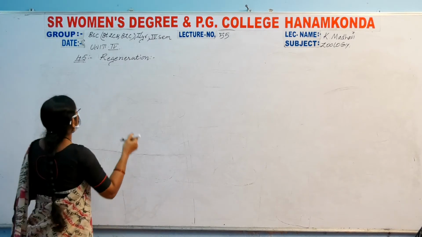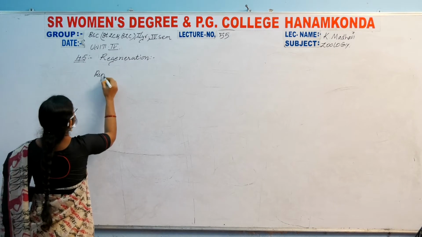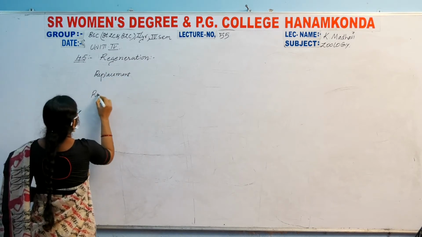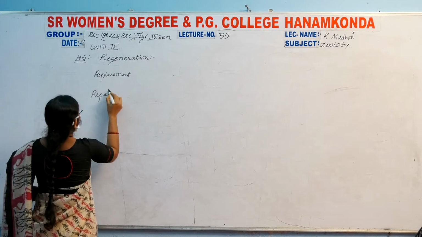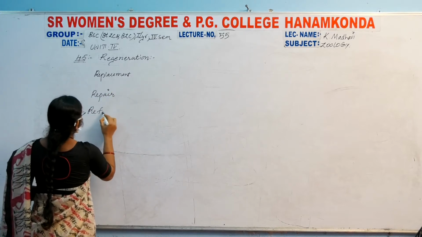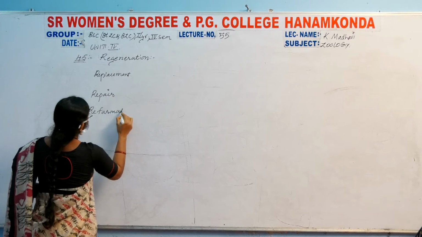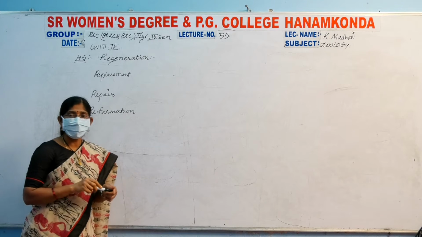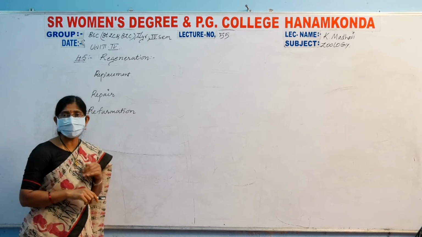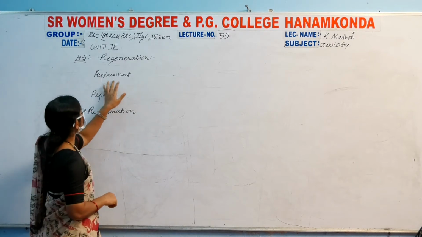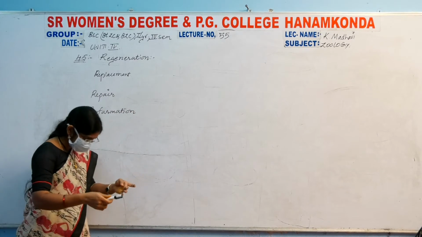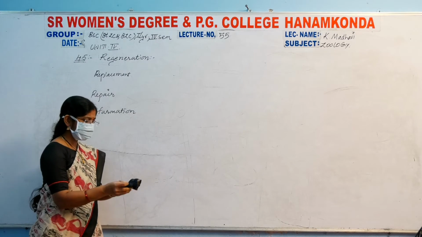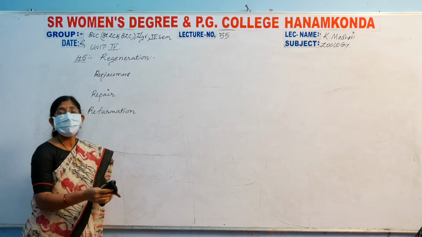In regeneration, there is replacement, and next is repair, and another is reformation. These are the three different processes included in regeneration. Right, ma'am? The first one is replacement. This replacement is also called physiological regeneration.